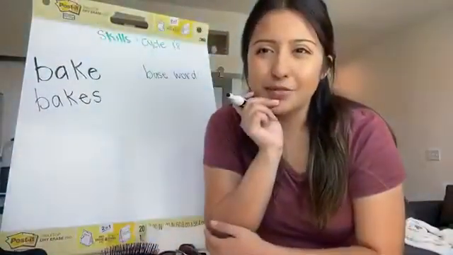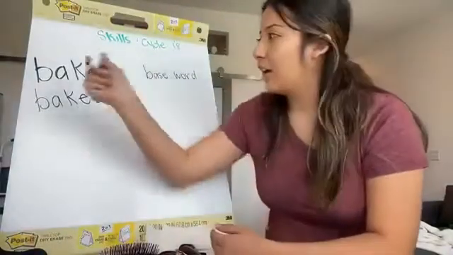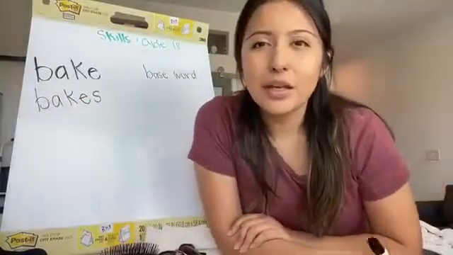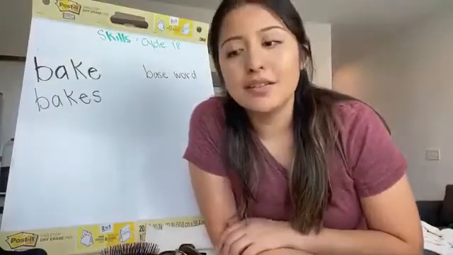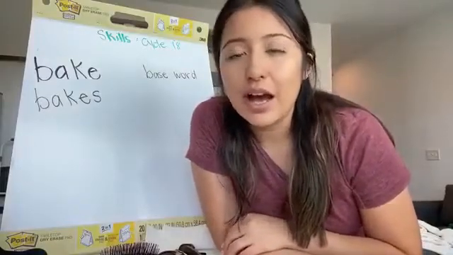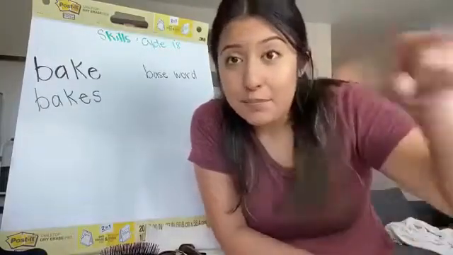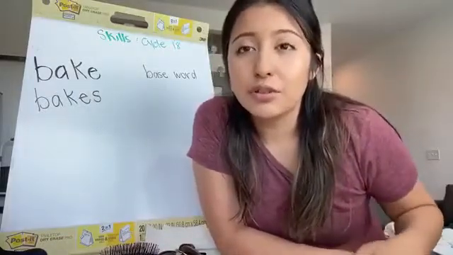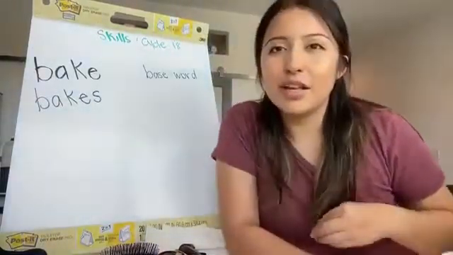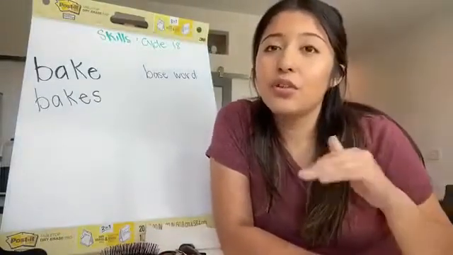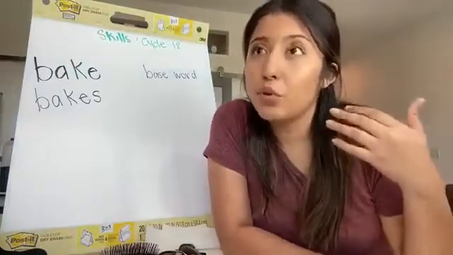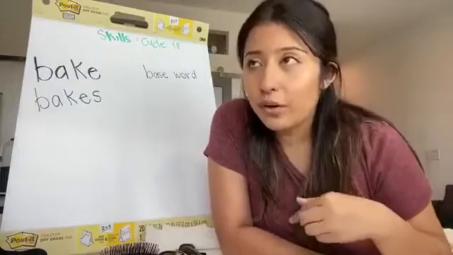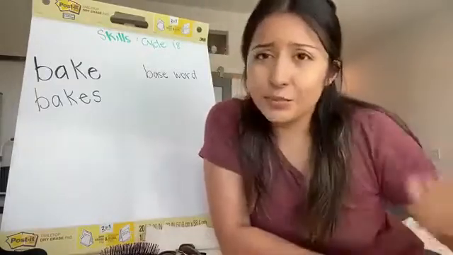This is a little bit different. Bakes. I can say, I bake a cake. But if I'm saying she bakes a cake, that means someone different is doing it. Usually the S means that it's happening more than once, or that someone else is doing it.